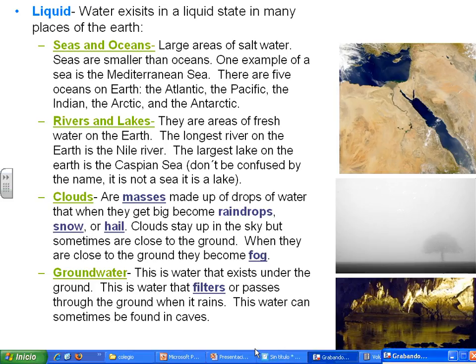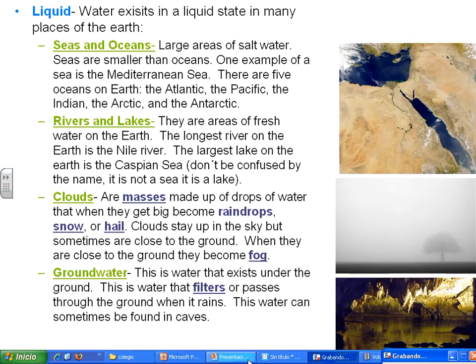Seas and oceans are large areas of salt water. Seas are smaller than oceans. One example of a sea is the Mediterranean Sea. There are five oceans on the Earth: the Atlantic, the Pacific, the Indian, the Arctic, and the Antarctic.